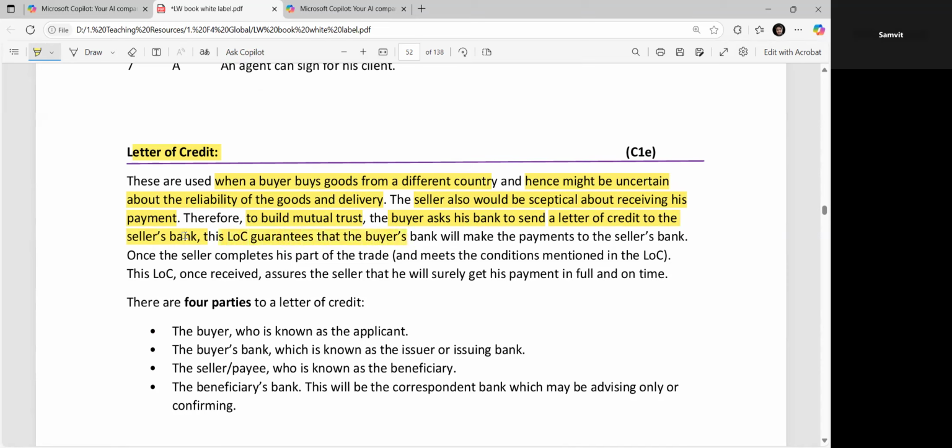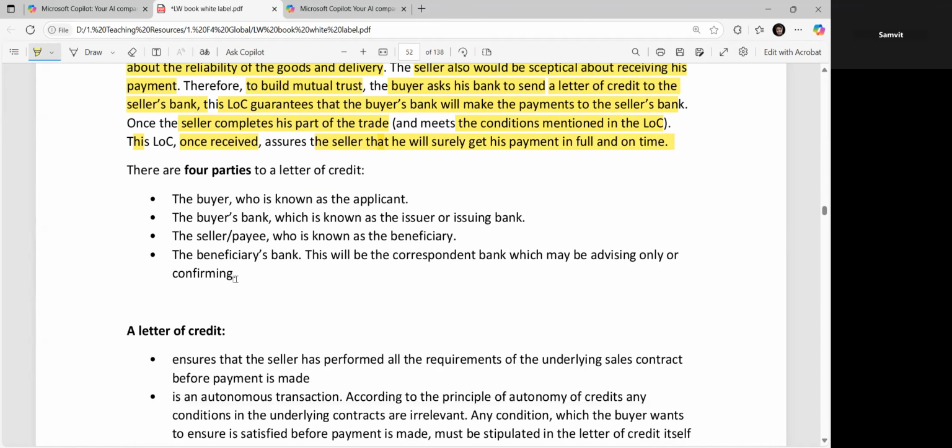This LOC guarantees that the buyer's bank will make the payment to the seller's bank once the seller completes his part of the trade and meets the conditions mentioned in the letter of credit. This LOC, once received, assures the seller that he will surely get his payment in full and on time. So there are 4 parties to the letter of credit: the buyer, who is known as the applicant; the buyer's bank, which is known as the issuer or issuing bank; the seller, who is the beneficiary, the person getting the benefit; and the beneficiary bank, which will be receiving or confirming the payment at the side of the seller.